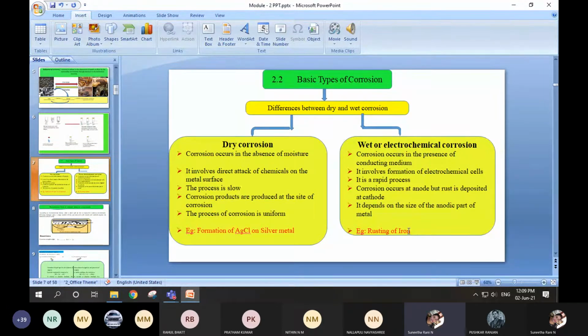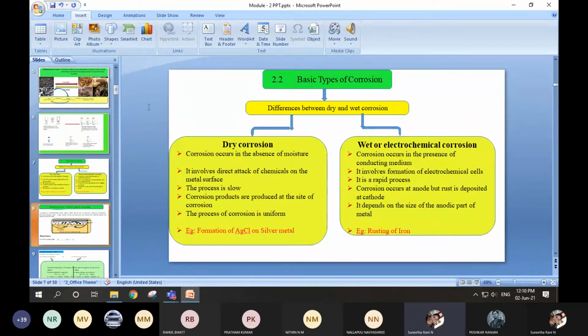An example for dry corrosion is the formation of silver chloride on silver metal. For wet or electrochemical corrosion, an example is the rusting of iron. For dry corrosion there is no theory, but wet or electrochemical corrosion is explained by a theory called the electrochemical theory. In electrochemical theory, what does it explain? Electrochemical theory explains as,